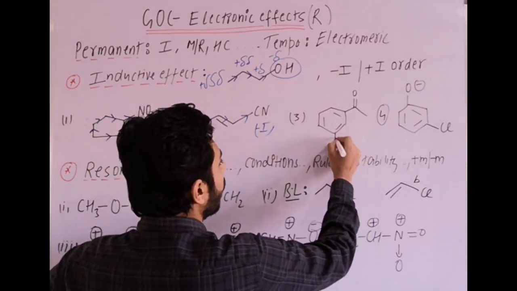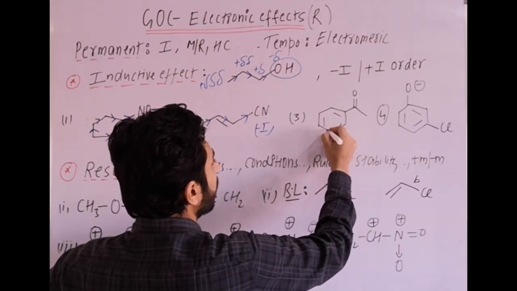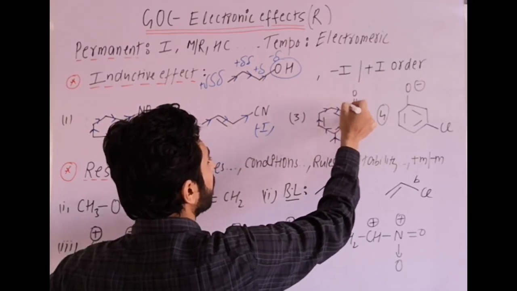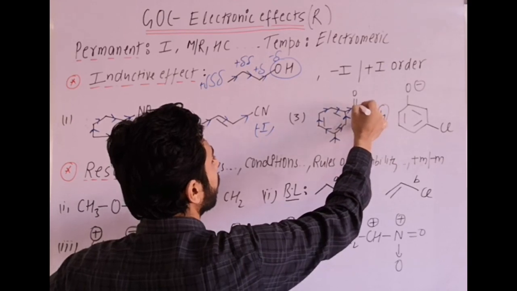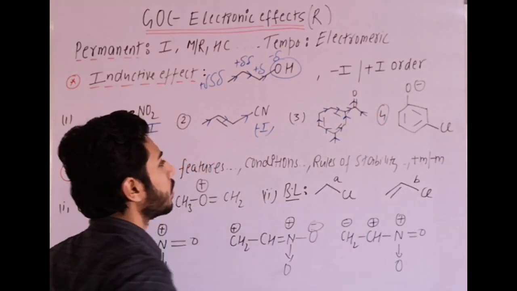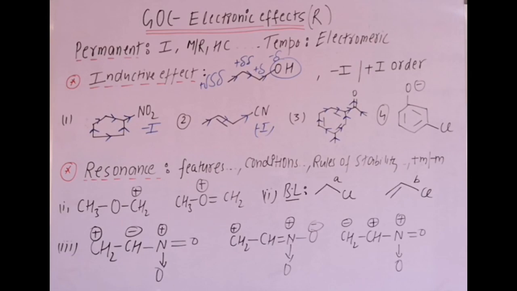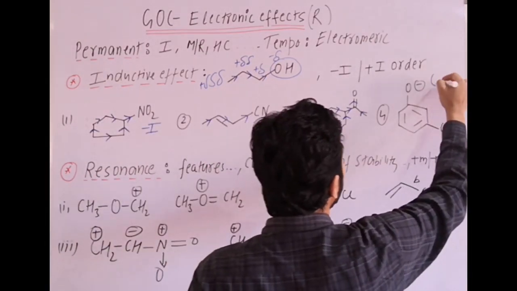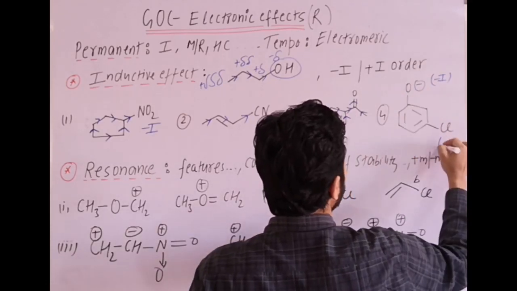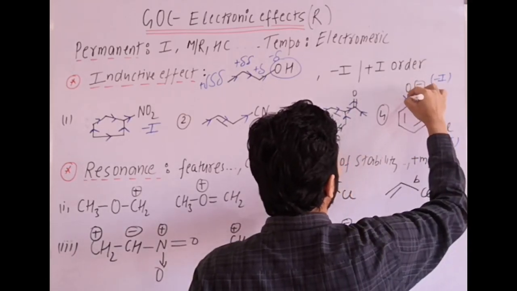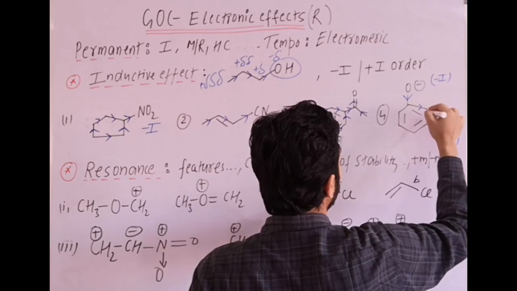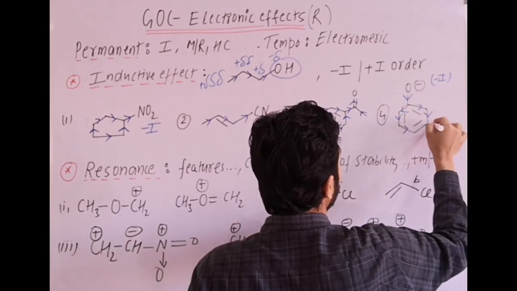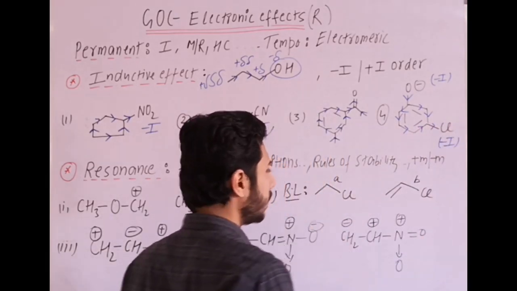In third, methyl group, electron releasing, it will release electrons in the carbon chain. You can show arrows like this, and between this one towards oxygen, because C-O group is minus I. Then next, O minus, strong plus I group, Cl minus I group. So from O minus towards ring, electron releasing towards ring. So these are the directions of arrows.